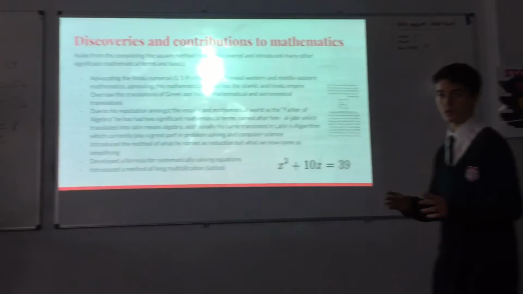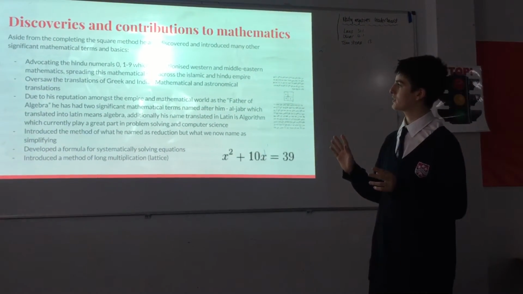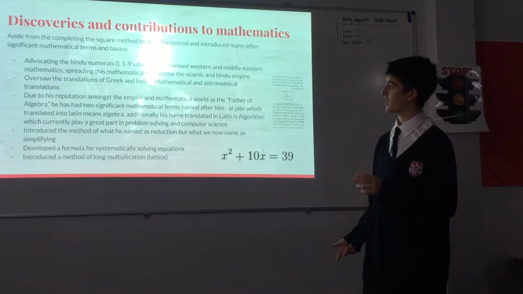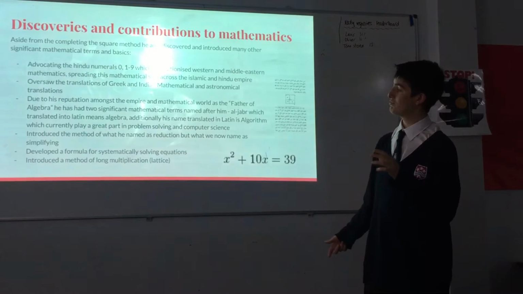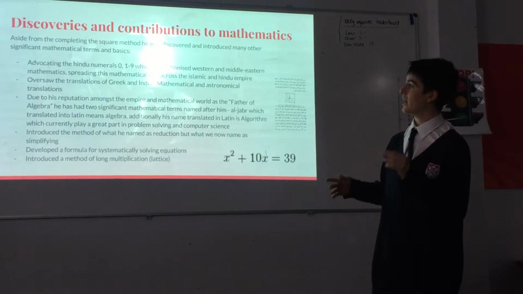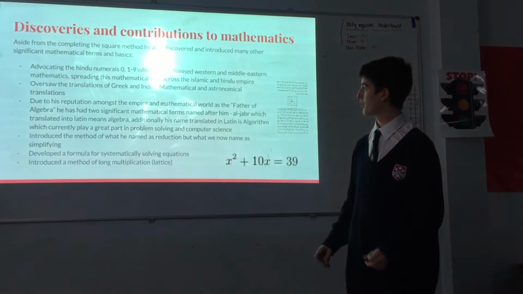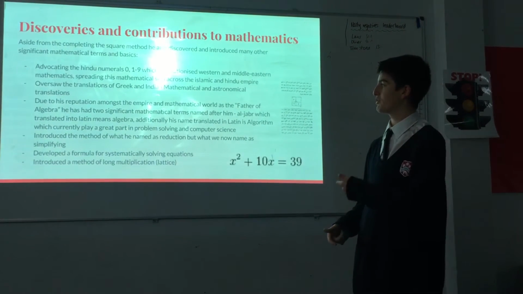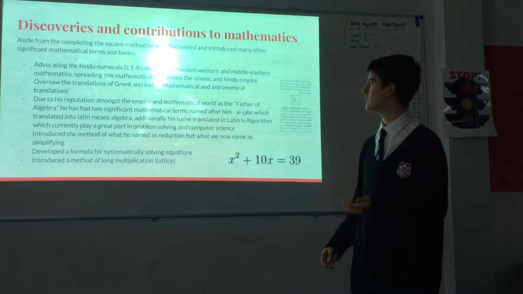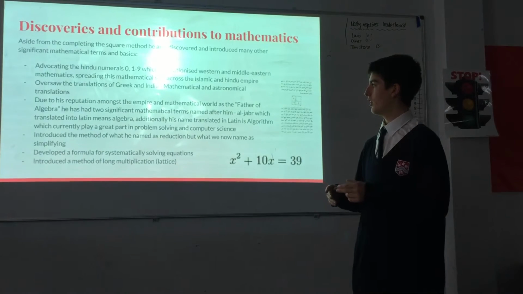Now, he also made a lot of other discoveries and contributions to mathematics, including advocating the Hindu numerals 0 to 9, which revolutionised Western and Middle Eastern mathematics, spreading this mathematical skill across the Islamic and the Hindu Empire. He even oversaw the translations of Greek and Indian mathematical and astronomical texts.